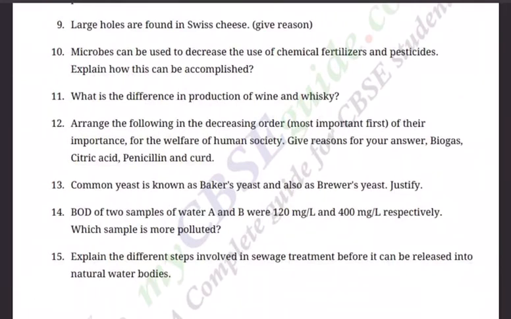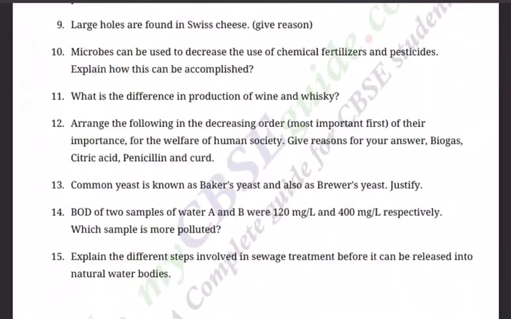Question number 11. What is the difference in production of wine and whiskey? Question number 12. Arrange the following in the decreasing order, most important first, of their importance for the welfare of human society. Give reason for your answer. Biogas, citric acid, penicillin and curds.